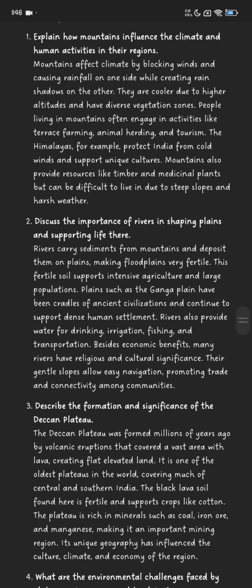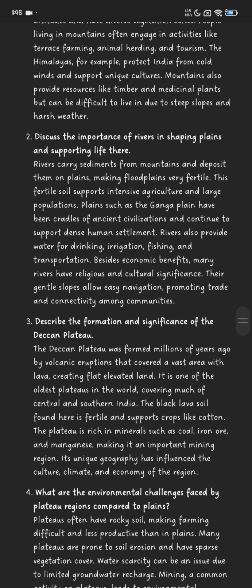Number 2. Discuss the importance of rivers in shaping plains and supporting life there. Rivers carry sediments from mountains and deposit them on plains, making floodplains very fertile. This fertile soil supports intensive agriculture and large populations. Plains such as Ganga Plain have been cradles of ancient civilizations and continue to support dense human settlement.